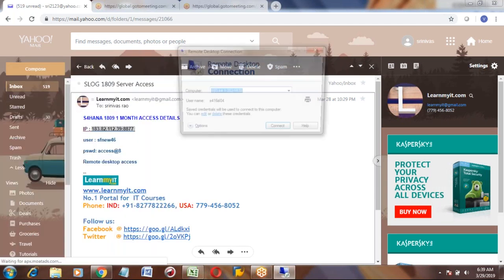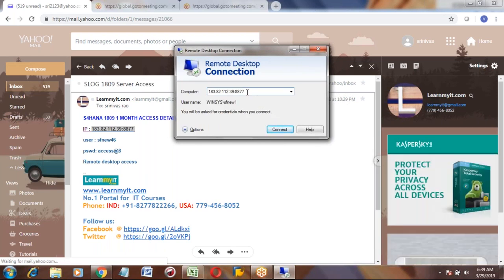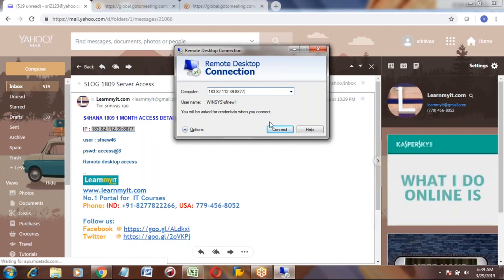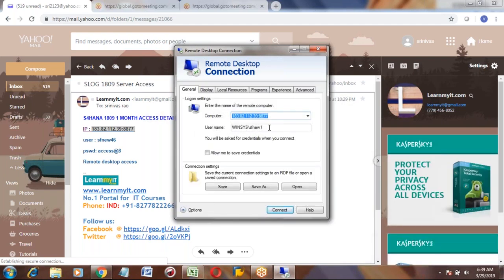Open that remote desktop and enter your IP address in the computer field. The user ID they will also give to you, for example, my user ID is SF new 46. Enter the computer and user ID, and click on connect.